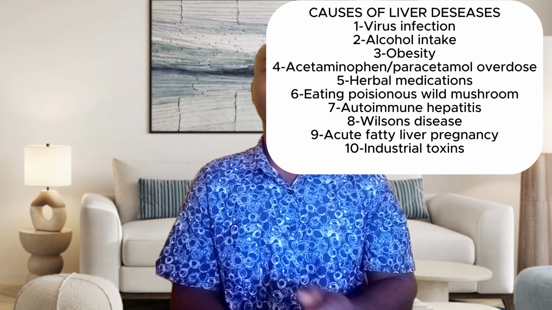Now, we have types of liver failure. Several types of liver failure. It can be acute, it can be chronic. Then we also have stages of liver disease. So now let's look at the acute one. With the acute one, the liver stops working within a matter of days, and then it resolves. Sometimes the symptoms might not manifest, but whenever the symptoms start, it becomes sudden. That tells you that there is a problem, and it can be caused by either hepatitis or an overdose of acetaminophen or paracetamol. So take notice of that.